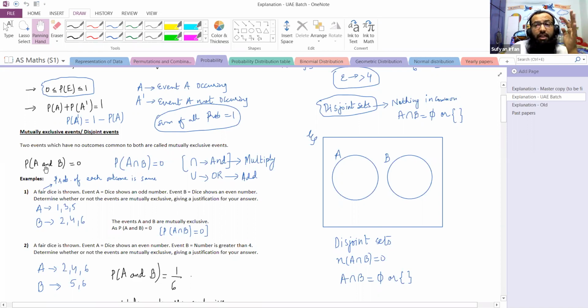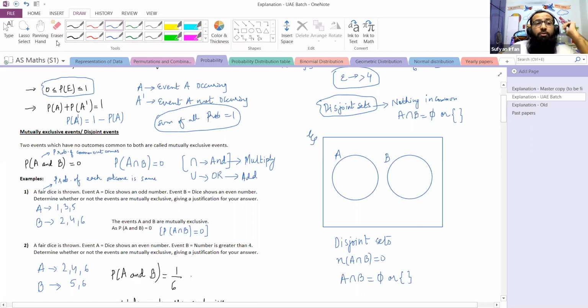We'll have to see. If there are no common outcomes between A and B, this means the probability of A and B is 0. A and B here means common outcomes. The probability of A and B would mean the probability of common outcomes.